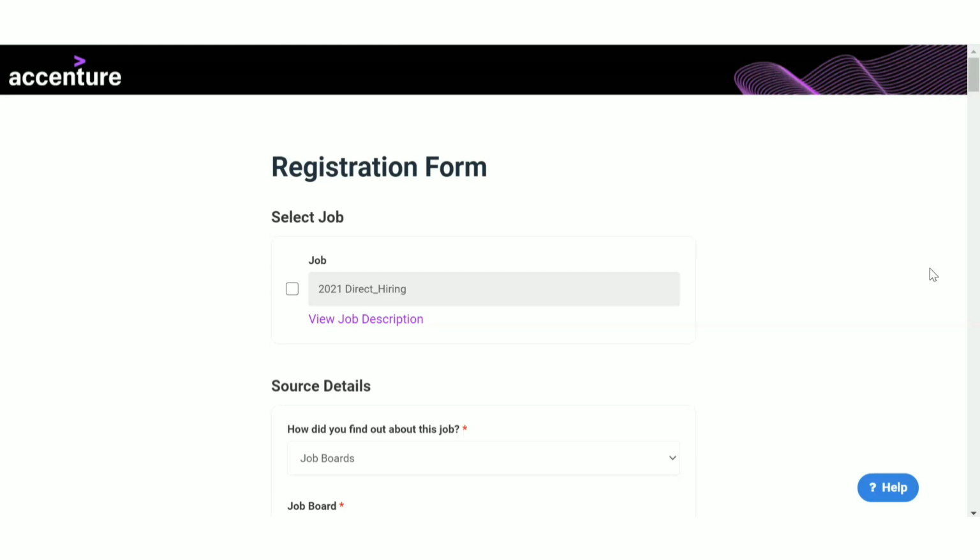Now talking about the selection, they have actually asked for the time slot of assessment. So there will be an online examination, then there will be technical interviews, and then there will be HR interview. Okay, so that is going to be the selection process. Now talking about the salary, it will be more than 6 lakh per annum. So that is a standard salary provided by Accenture. So for the freshers, I'm talking.